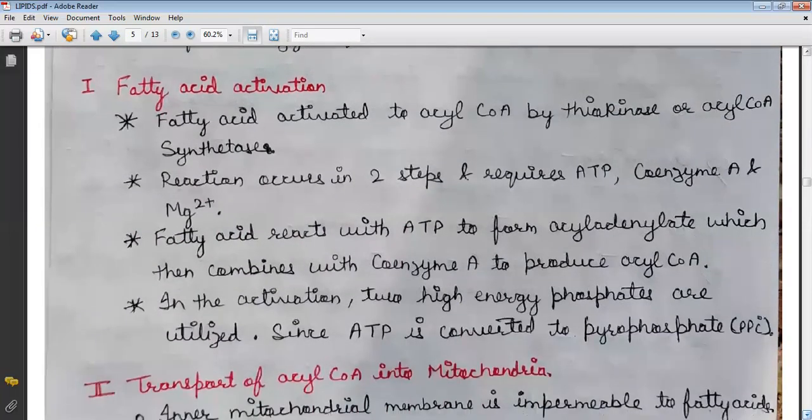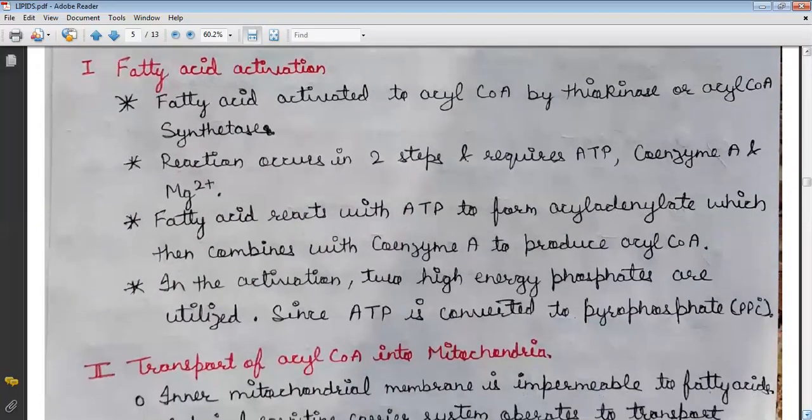The first step is fatty acid activation. Fatty acid is activated to acyl-CoA by thiokinase or acyl-CoA synthetase. The reaction occurs in two steps and requires ATP, coenzyme A, and magnesium. Fatty acid reacts with ATP to form acyl adenylate, which then combines with coenzyme A to produce acyl-CoA. In the activation, two high-energy phosphates are utilized, since ATP is converted to pyrophosphate, represented by PPi.